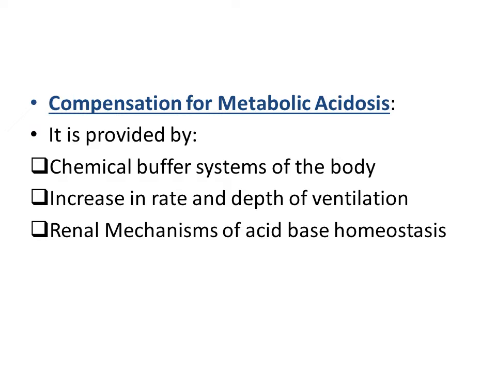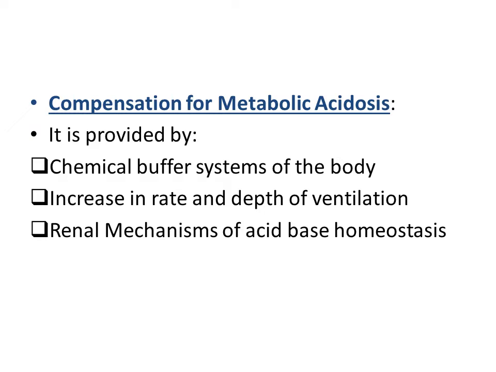So what is the benefit of increasing the rate and depth of ventilation? As ventilation increases, more carbon dioxide is removed from the body, and as more carbon dioxide is removed from the body, it would not be able to contribute hydrogen ions to the blood, leading to an increase in blood pH. So these two are the temporary mechanisms in case of metabolic acidosis. The long lasting, compensatory effects are achieved by the renal mechanisms of acid base homeostasis.